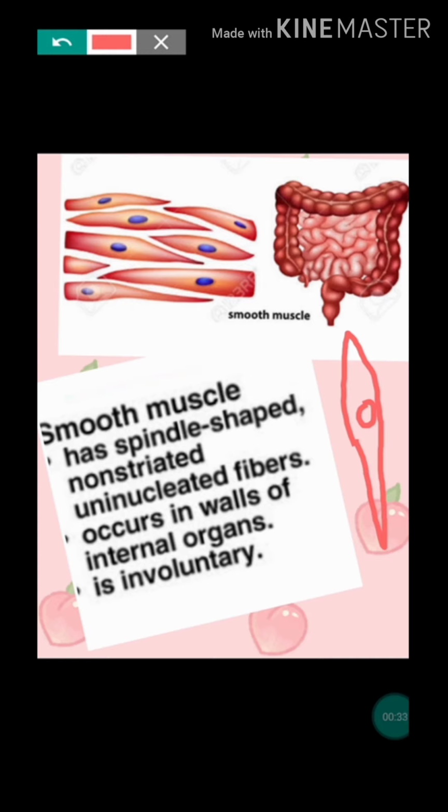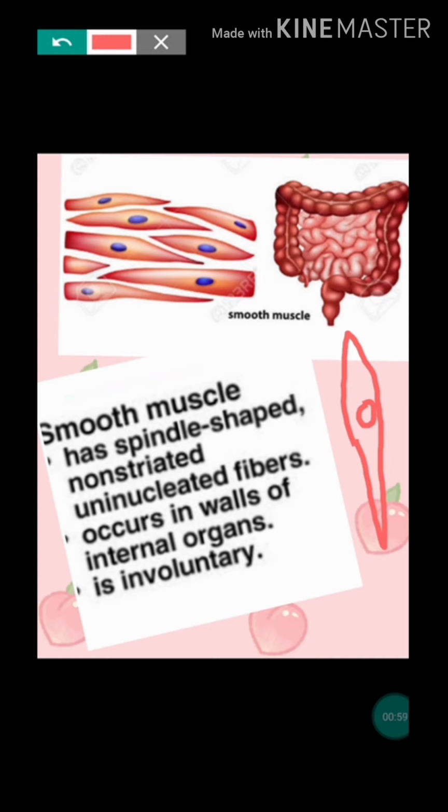Then another one, it is non-striated. Striations are absent. Then where does it occur? It is present in the wall of internal organs, the blood vessel wall, and also in the alimentary canal. Then another one, it is involuntary in function. Its action is not under our control. So it is called an involuntary action.